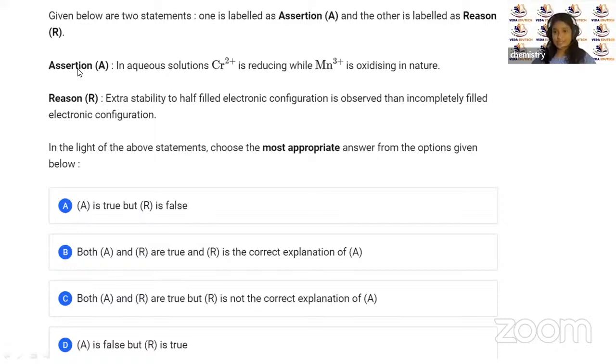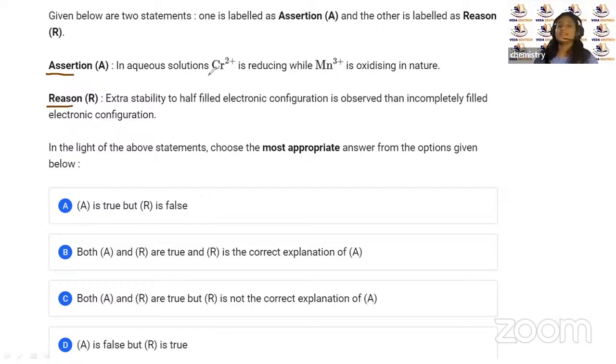Okay, so first question on your screen, everyone needs to pause and try. Okay, children. So let us see what is given to us. It's an assertion reasoning type of question.